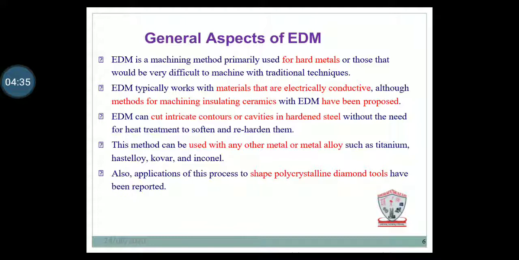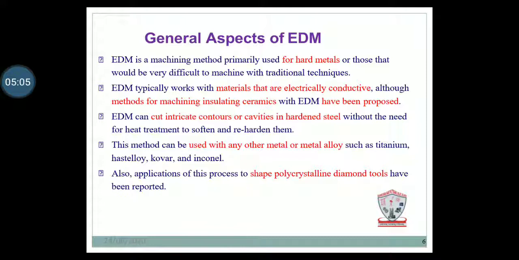EDM typically works with materials that are electrically conductive. EDM can cut contours or cavities in hardened steel without the need for heat treatment to soften and reharden them. This method can be used with any other metal or metal alloy such as titanium and so on.